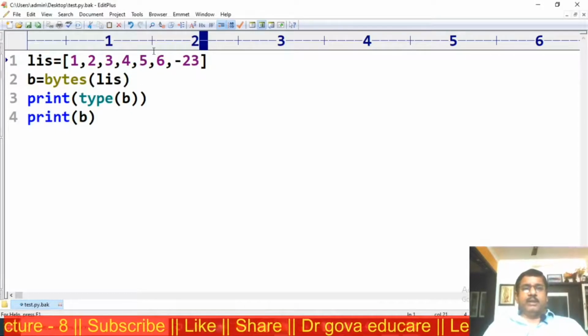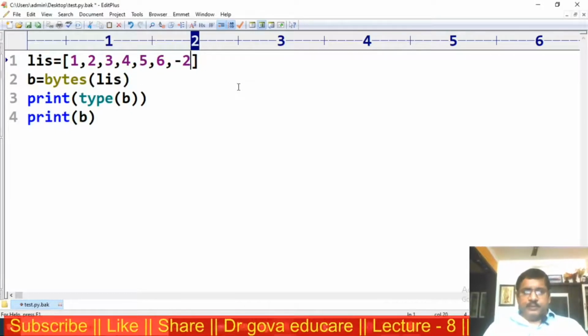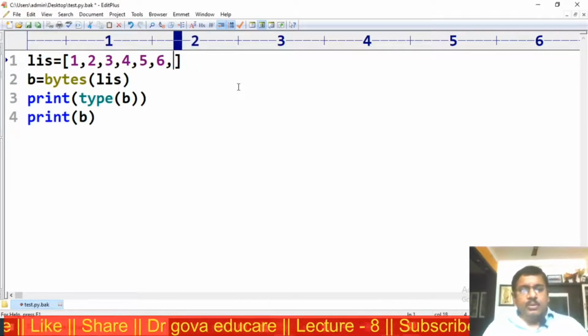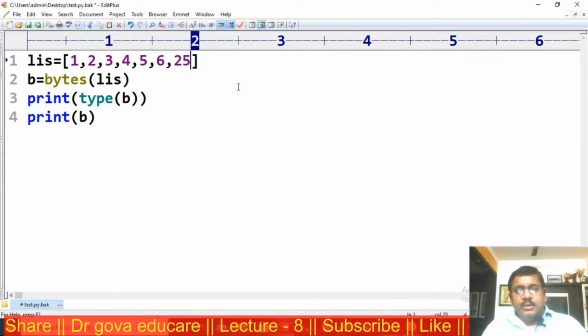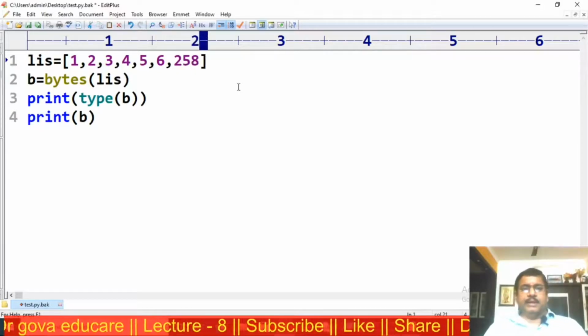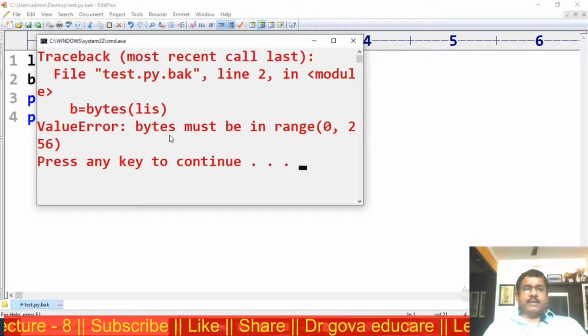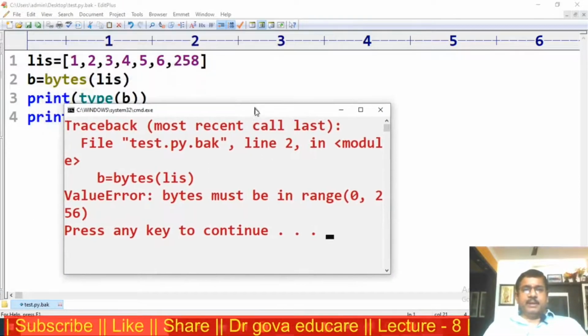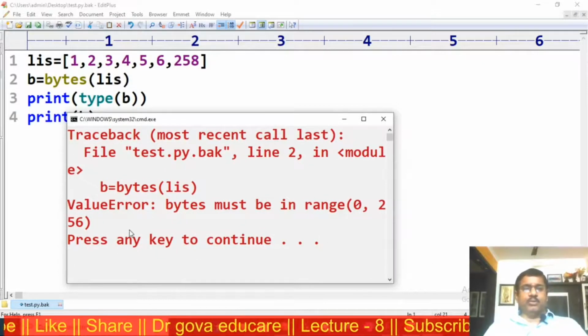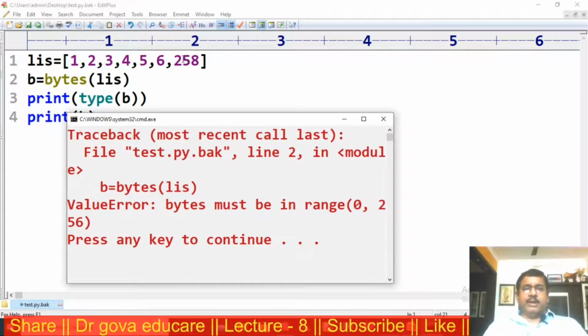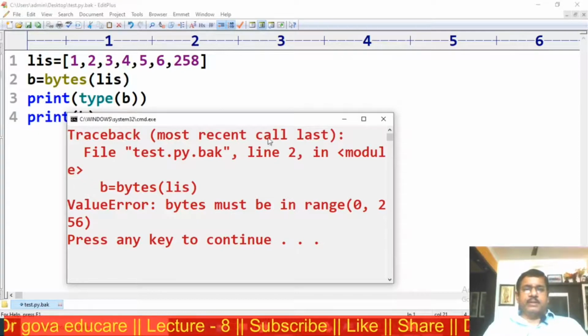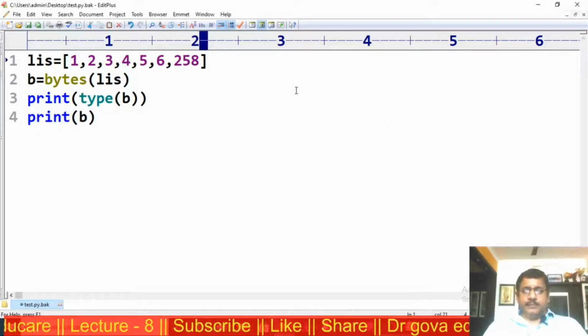Only positive numbers are allowed. Suppose I am trying to insert 258. Again we get an error. That's a ValueError: bytes must be in the range 256 only. Here I am providing 258. For this we get an error.